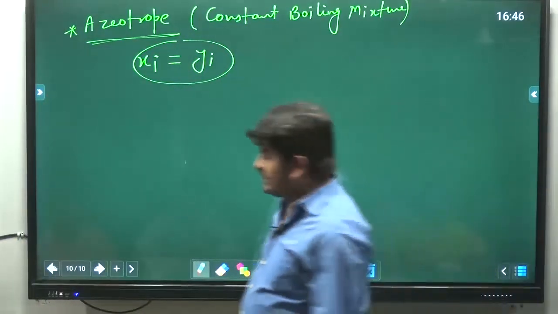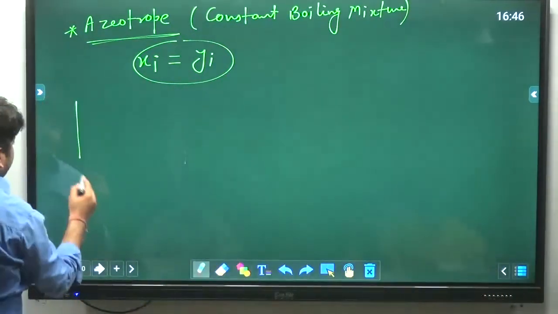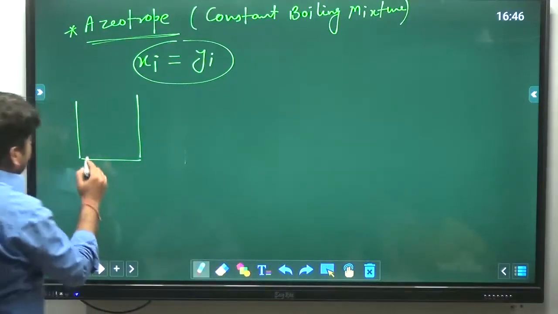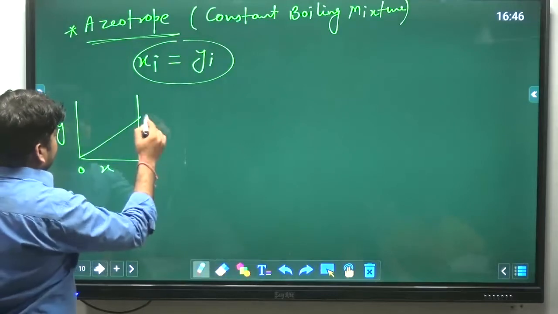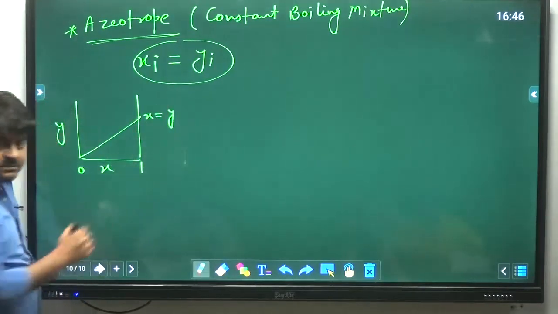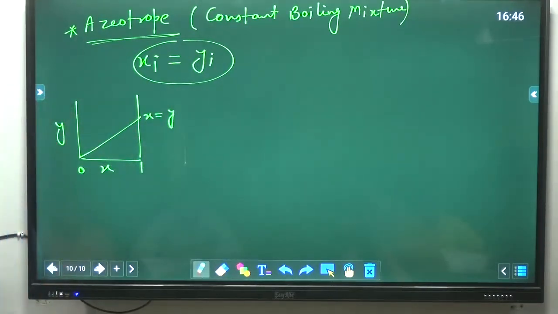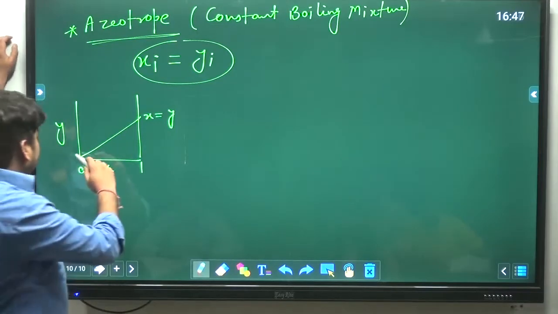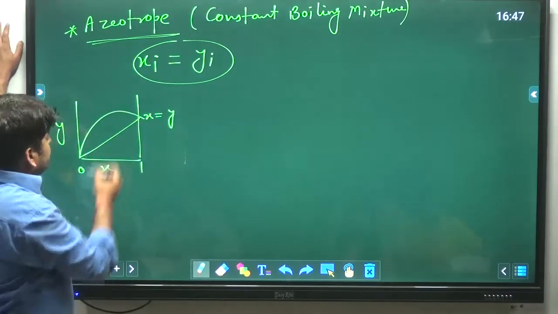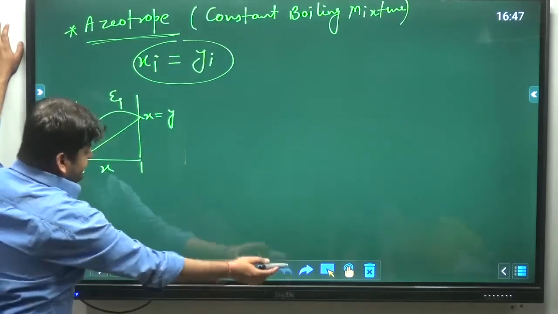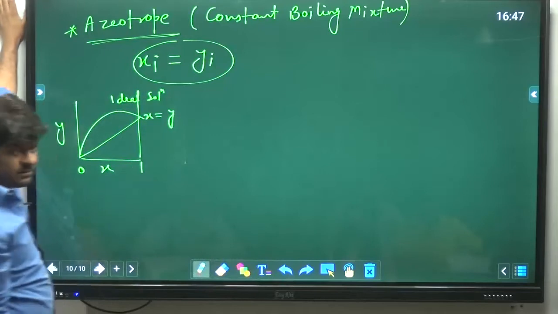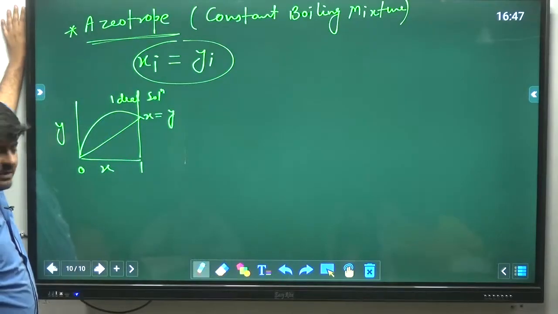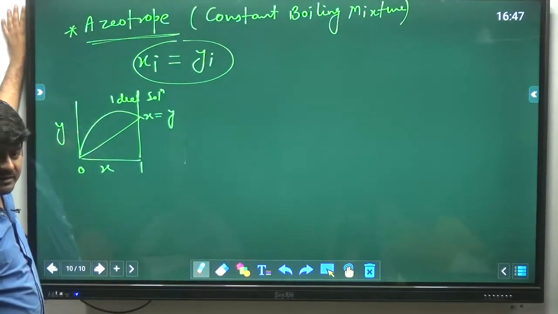It means if I talk about the XY diagram, this is the X equal to Y line. For ideal mixture, this was the equilibrium curve. For ideal solution. But for azeotrope, I am saying that Xi equals Yi.